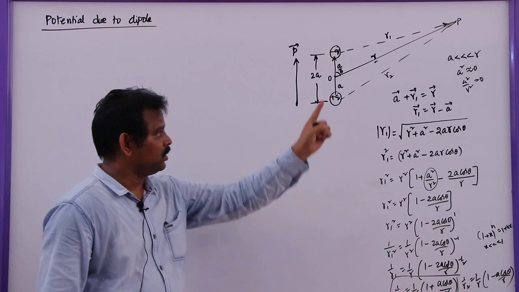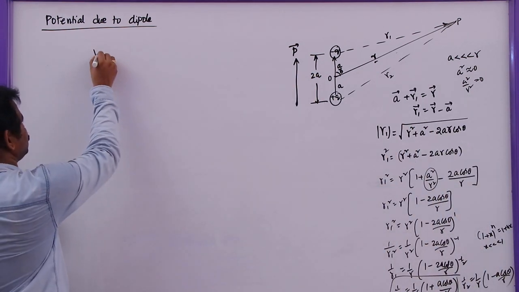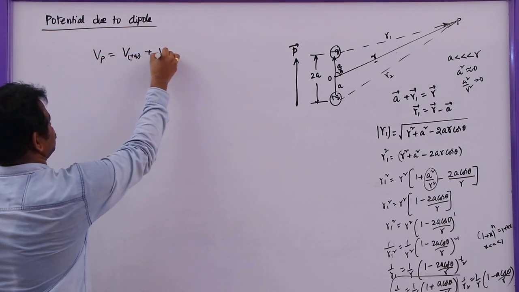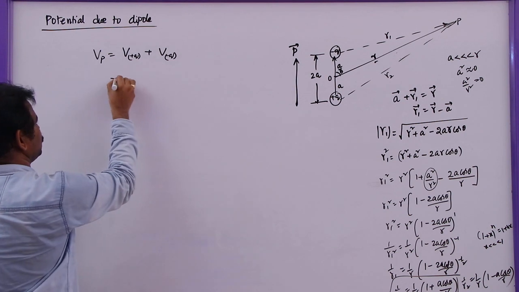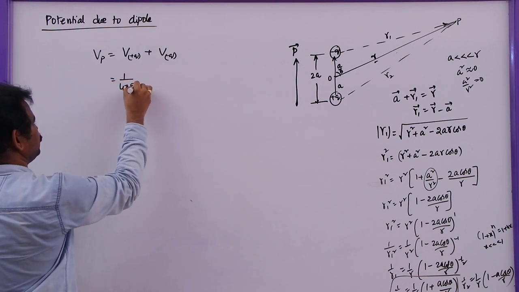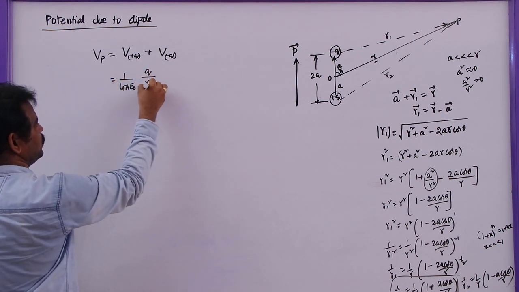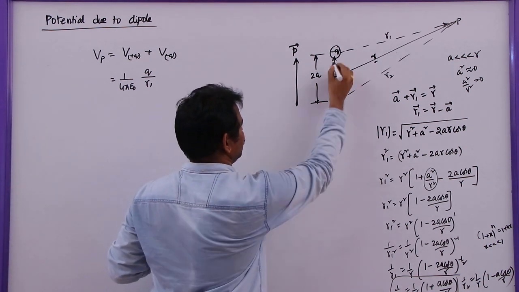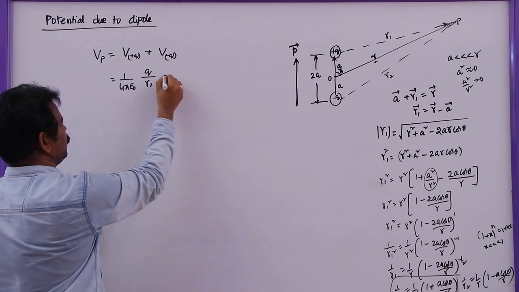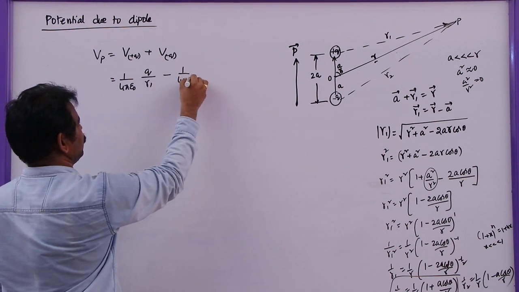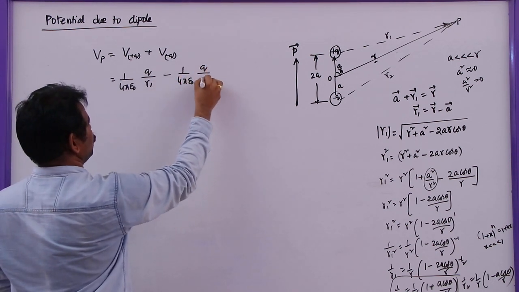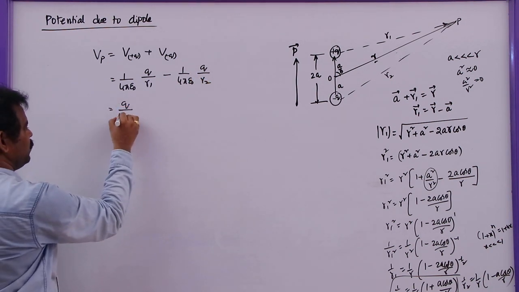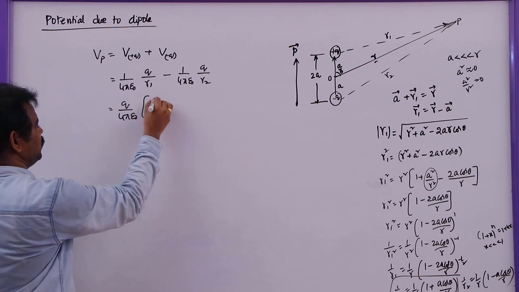Now to find the potential at point P, the potential at point P is given by the potential due to the positive charge plus the potential due to the negative charge. So 1/4πε₀ times positive charge q by distance r1, minus 1/4πε₀ times q by r2. Bring q/4πε₀ outside.